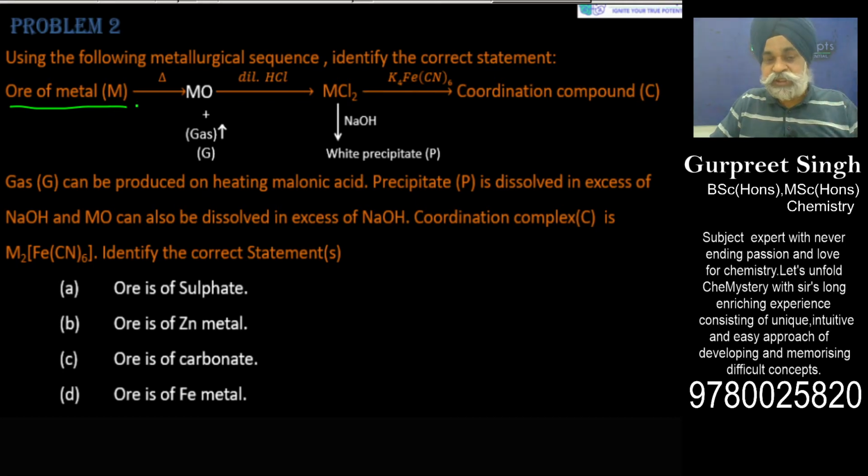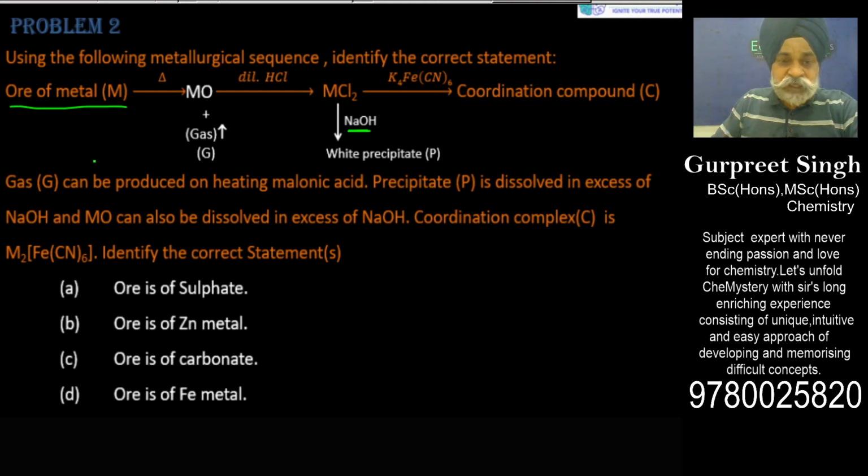So calcination is a process where you are simply heating the ore in absence of oxygen, or limited air, because as a matter of fact, during any metallurgical process, we want the ore to be converted to metal oxide. So if it is a carbonate or sulfate ore, even if there is oxygen and you are heating it, it will definitely change into metal oxide. And then it is treated with dilute HCl to form metal chloride. And this metal chloride is then treated with NaOH to form a white precipitate.